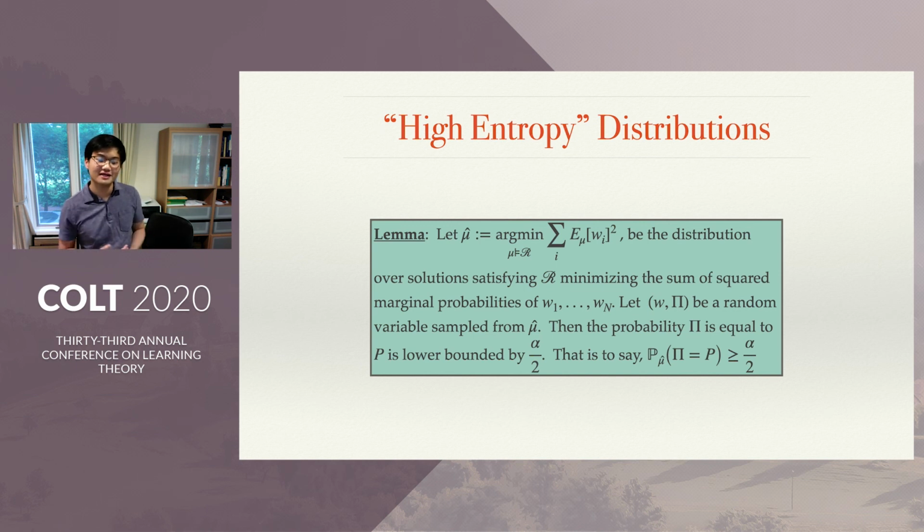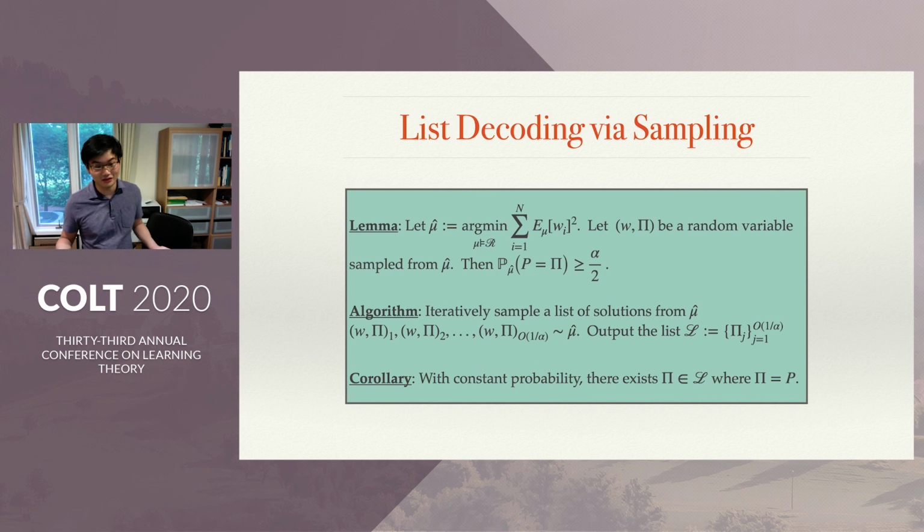Right, so how do I ask a distribution to be high entropy? Well, here's a proxy. Let mu hat be the distribution over solutions satisfying R, minimizing the sum of squared marginal probabilities of W1 through Wn. Let (W, pi) be a random variable sampled from mu hat. Then the probability that pi is equal to P is lower bounded by alpha over 2. And this suggests a very natural algorithm. What we should do is sample from this high entropy distribution mu hat. And if I sample, then I'm going to get a pi that is equal to P with reasonable probability. And indeed, that is our algorithm.